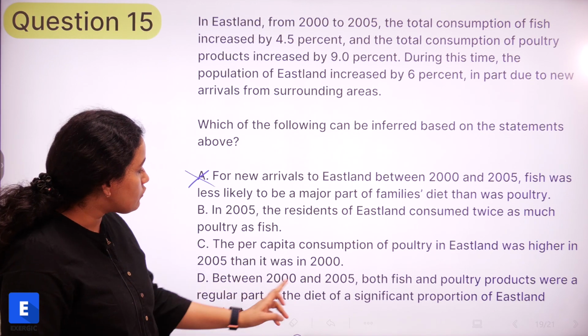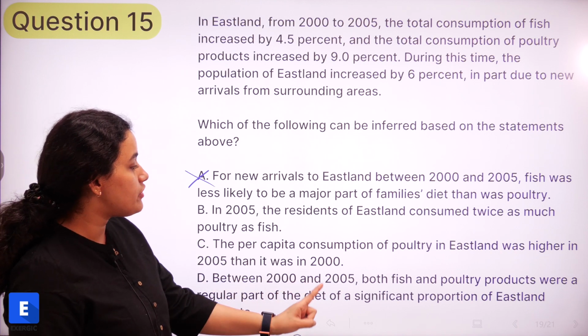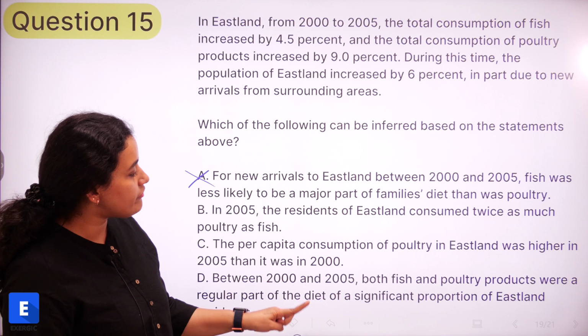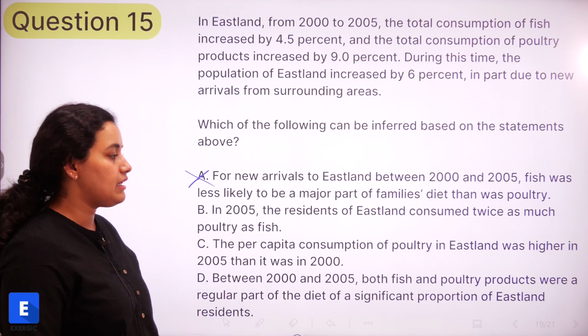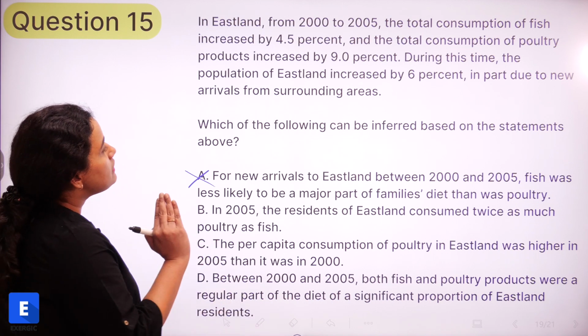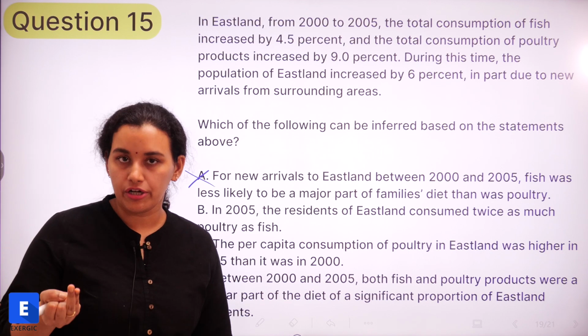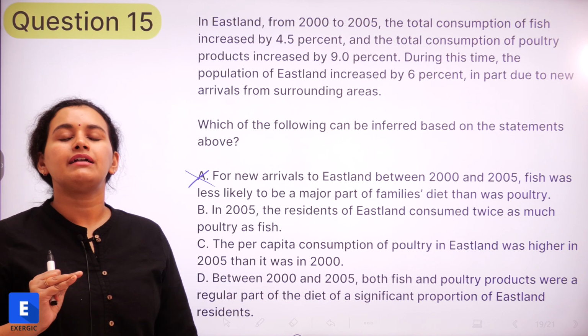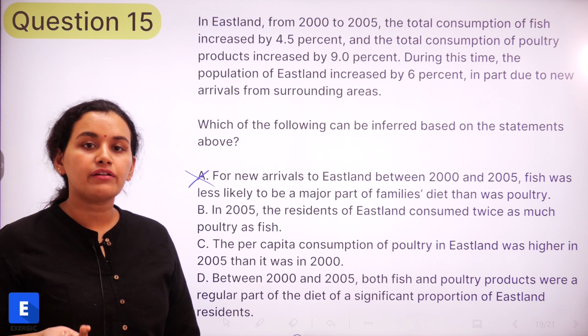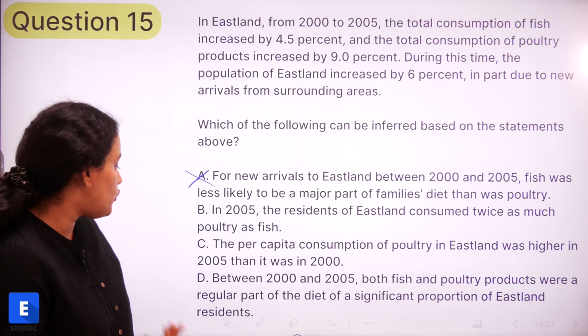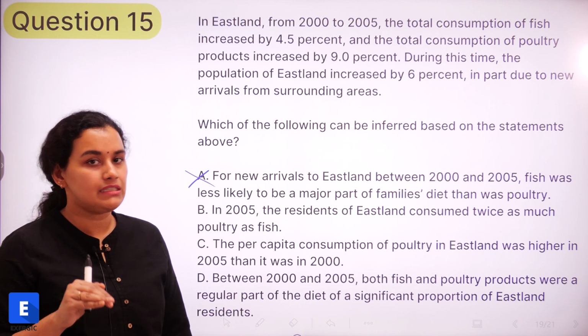D says between 2000 and 2005, both fish and poultry products were a regular part of the diet of a significant portion of Eastland residents. The passage has given us information about fish and poultry only, but that does not really mean that was a significant portion of the diet of the Eastland residents.